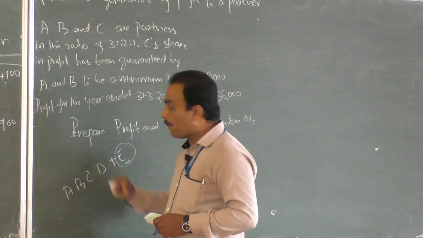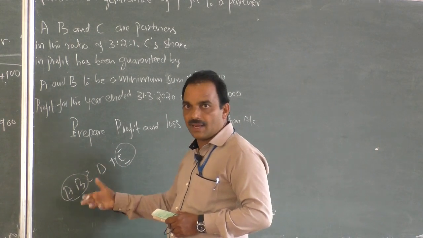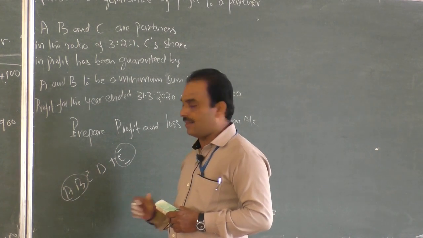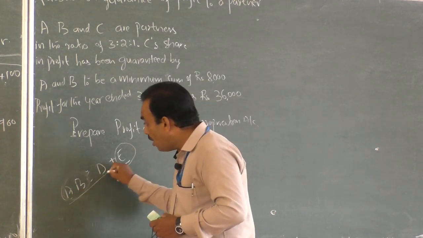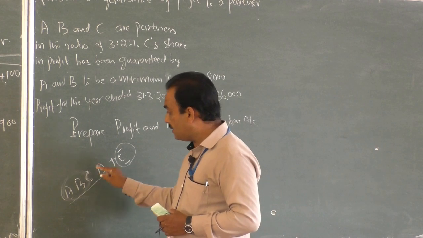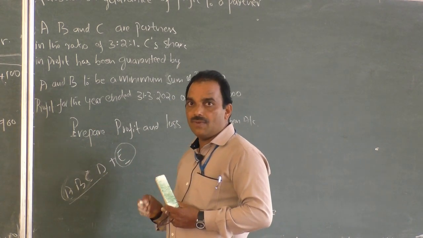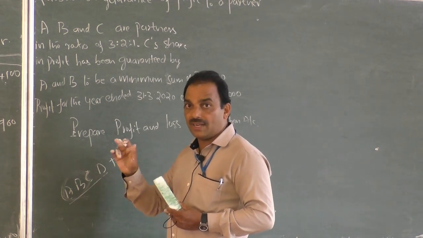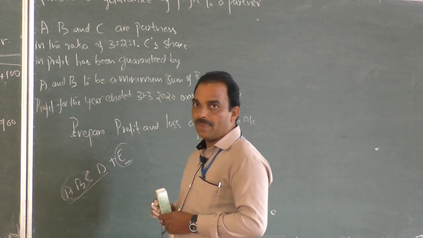Or such a promise may be given by a few, A and B. A few, some, A and B may promise the fixed amount of profit in the future. Or such a promise is given by all the partners A, B, C, D. Everyone can promise. In future we will give a fixed amount of profit or exact amount of profit to you.